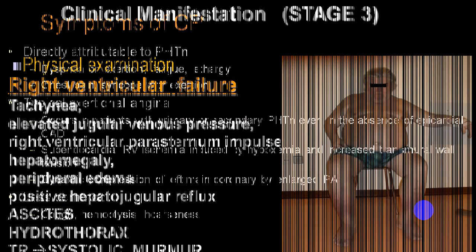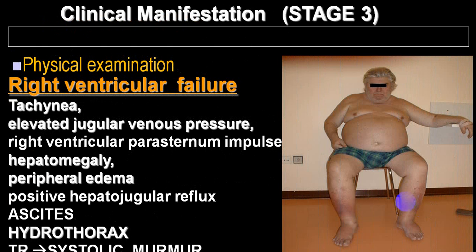Once the person goes into stage 3, that is the decompensated stage, you start developing elevated JVP, peripheral edema, ascites, hydrothorax, a systolic murmur of TR, an S3 sound, hepatomegaly, splenomegaly. When you get all these symptoms and signs, we call that the person has developed right ventricular failure. Then we put them into stage 3.